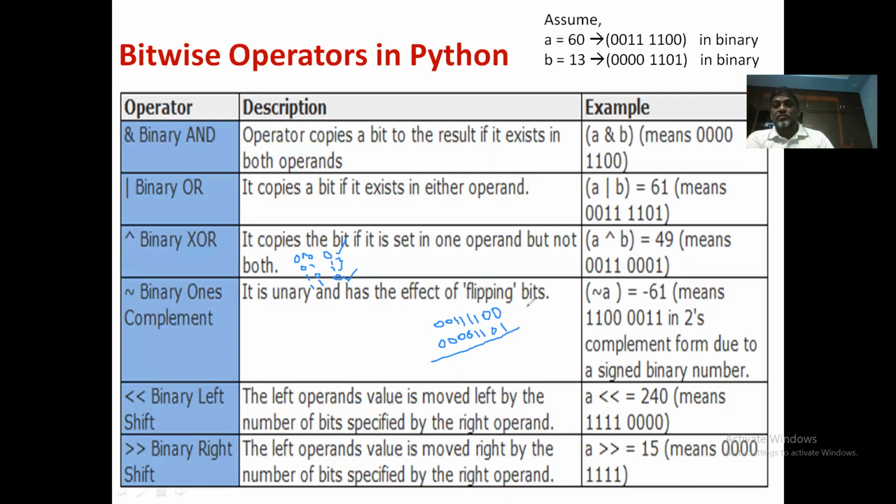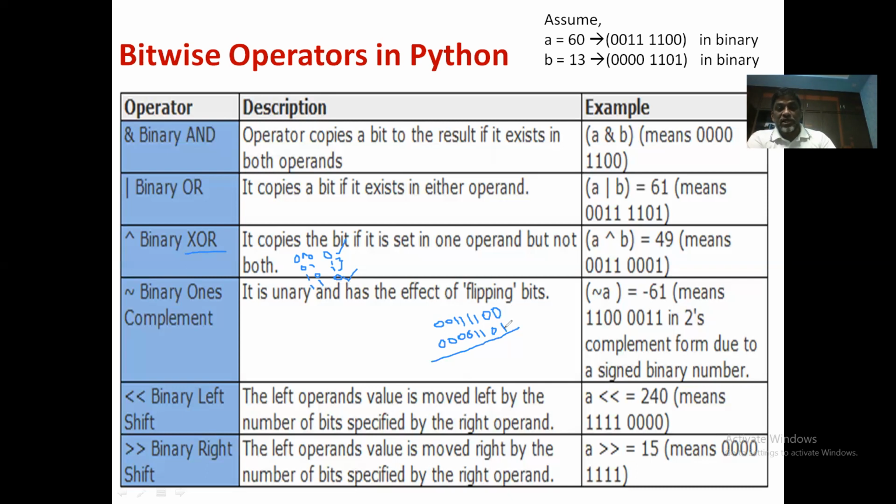So you know how to convert a decimal number into binary number. It is explained in your first unit of C programming language, I hope. So refer to that topic, or else you can refer to the materials given to you as part of PPSUC. First unit, first topic is conversion of decimal numbers into binary. So look into that topic to understand how these binary numbers came. Now to understand the XOR operation, we know that 0 exclusive OR 0 is 0, 0 exclusive OR 1 is 1, 1 exclusive OR 0 is 1, and 1 exclusive OR 1 is 0.